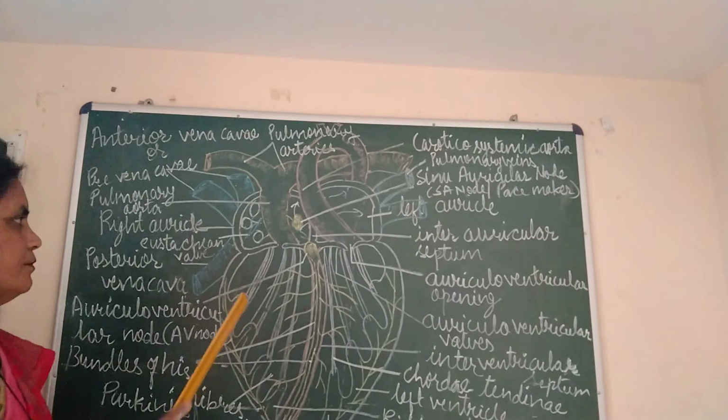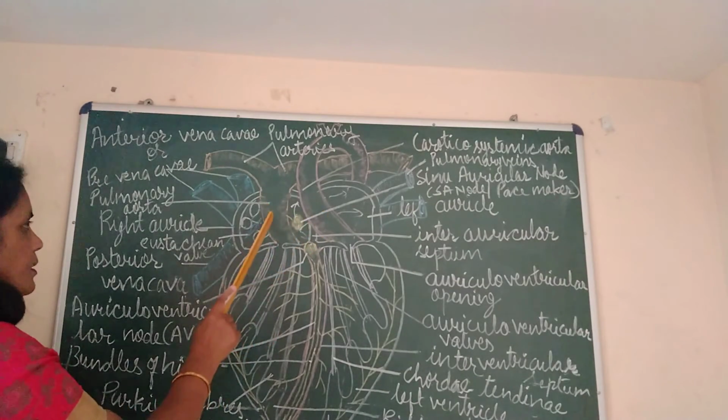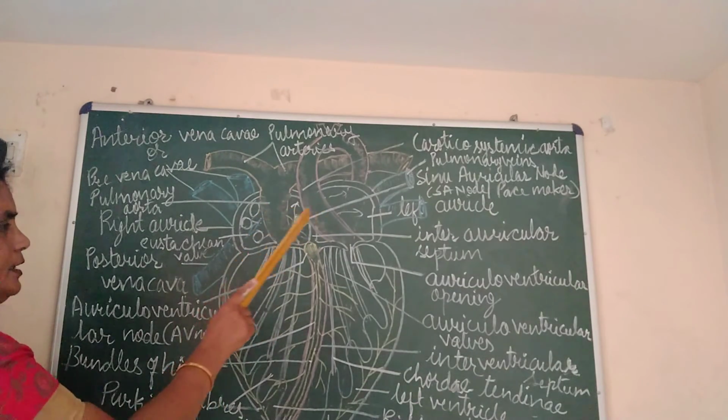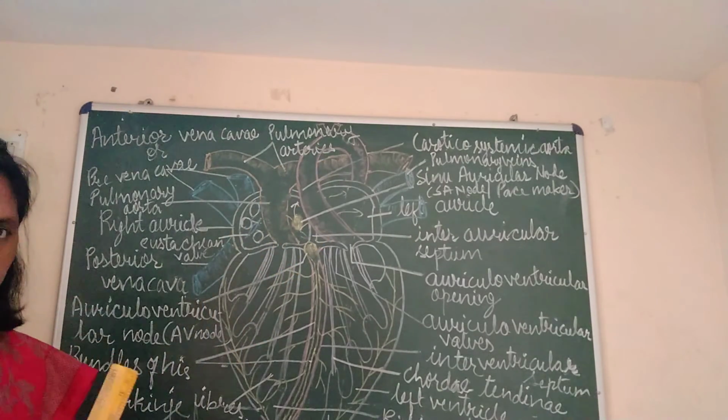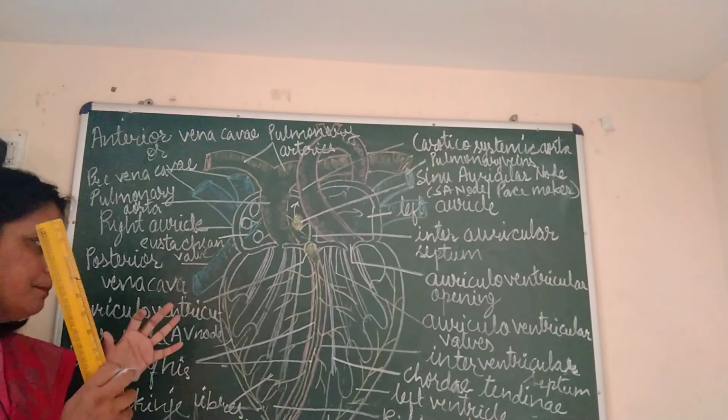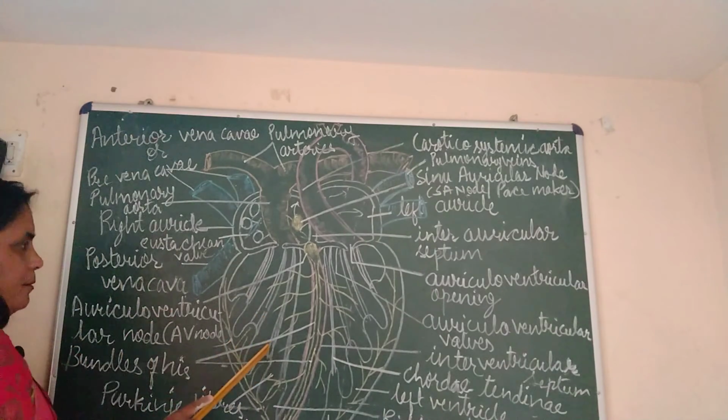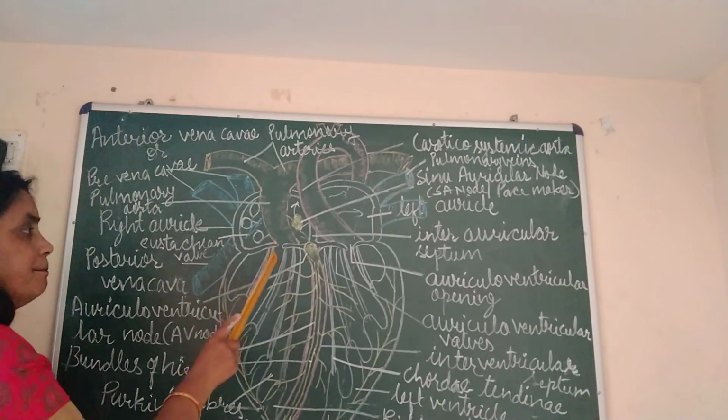As a result, the valves that control the pulmonary artery and carotidosystemic aorta will open, and impure blood will be pumped with pressure.